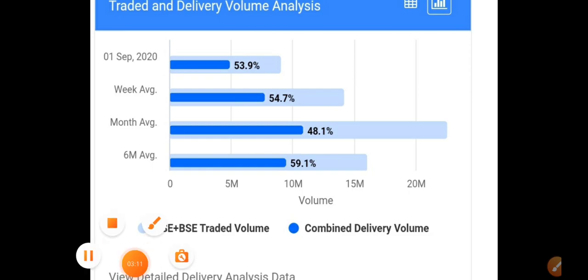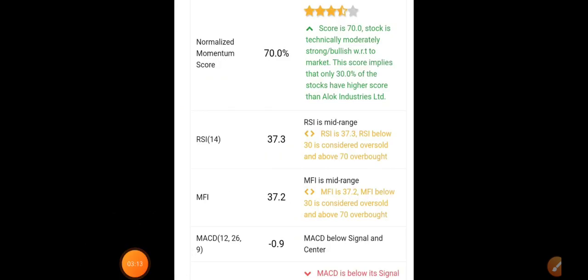When we see the indicators, we can see the stock is technically bullish. Even though it's consolidating, the buying is in full swing. In previous sessions, Alok used to trade in either upper circuits or lower circuits, but nowadays you can see the stock is trading normally with a good amount of buying. Everything, including the deliverable quantity, is in a good manner, which is also a positive indication for the company.